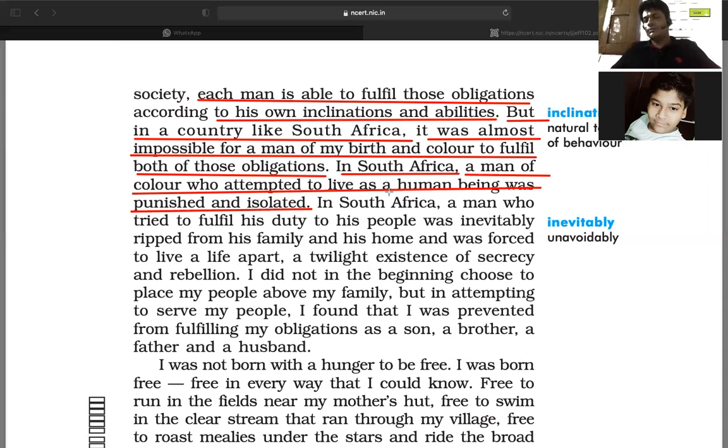Apartheid. What kind of system do you find in South Africa? Sir, apartheid. What do you mean by apartheid system? Segregation of white and black. It is a policy or political system. Always remember, the meaning of the apartheid system is a policy of a political system, which was erected by the Britishers.